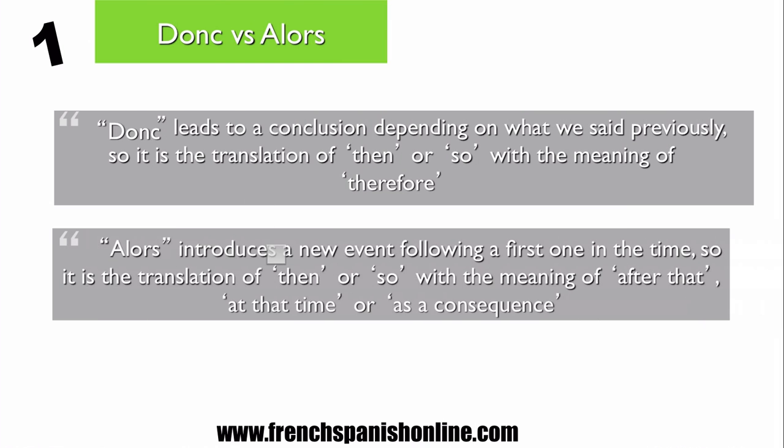Alors introduces a new event following a first one in the time. Okay? That's the point here, in the time. So it's the translation of then and so. That's why it's a bit difficult to understand what word to use in French, because actually we have the same in English. But this time, then and so means after that. So that's why we say in the time, after that, at that time, or at the consequence. So let's see some examples now to understand how to use these two words.